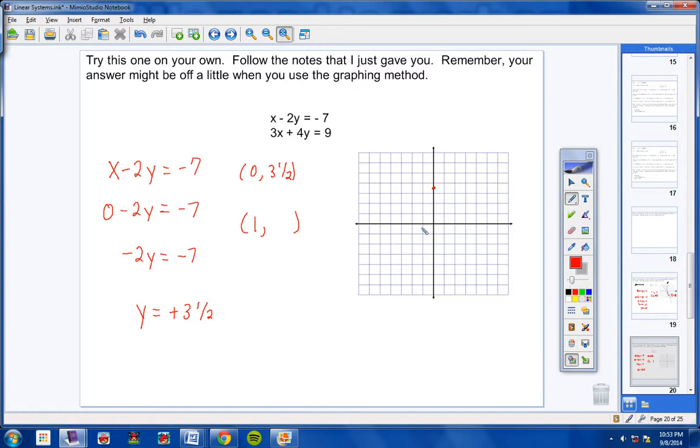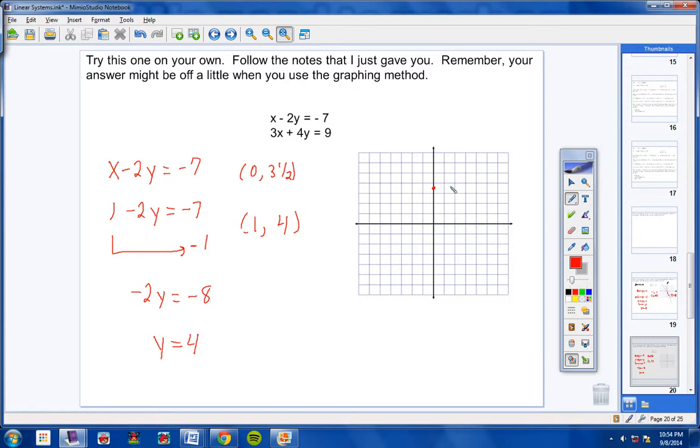Okay, now the other ordered pair, let's go ahead and substitute 1 in for x, and let's see what happens here. Put a 1 in for x. Bring the 1 over and make it a negative 1. And so now you're left with negative 2y equals negative 8. And then divide both sides by negative 2, and y equals 4, because a negative divided by a negative is a positive. So we're left with (1, 4).